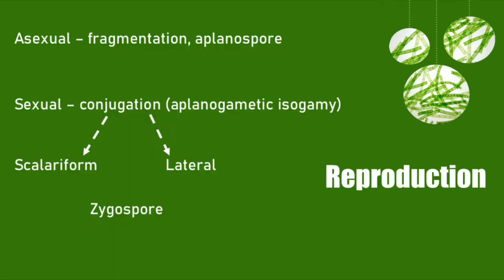Now this organism shows both asexual as well as sexual modes of reproduction. The asexual modes of reproduction are by fragmentation and aplanospore formation.